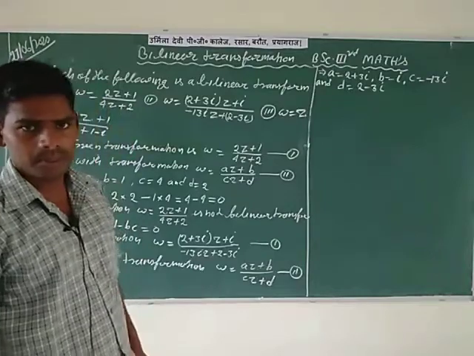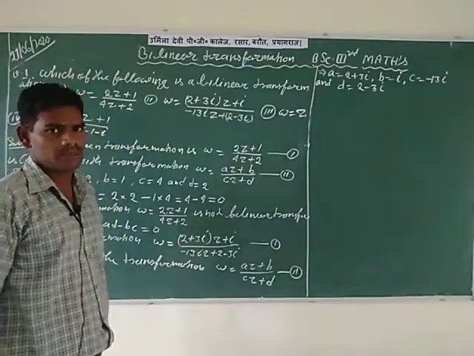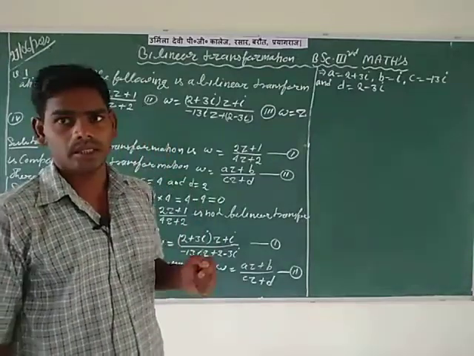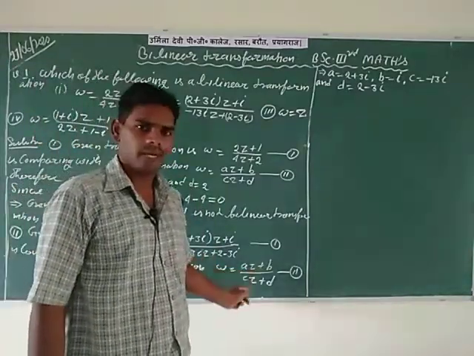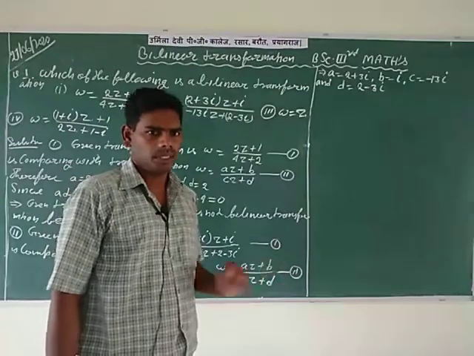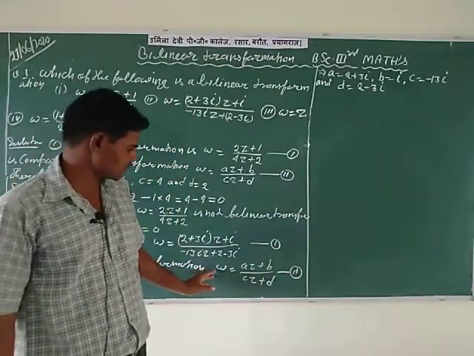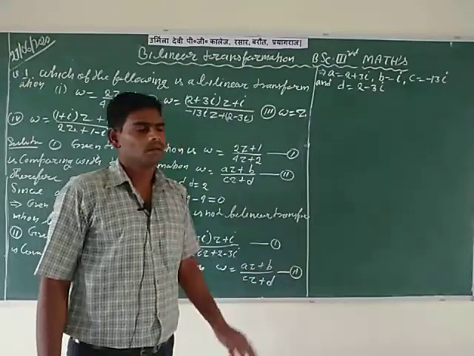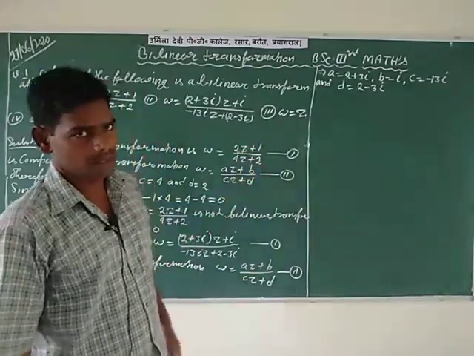So in the previous article, means article first, we wrote the bilinear transformation az plus b divided by cz plus d. In this bilinear transformation, small a, b, c, d can be real numbers or complex numbers.